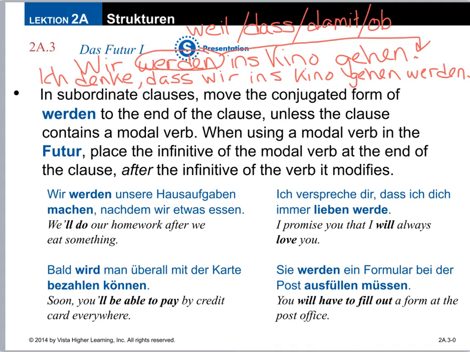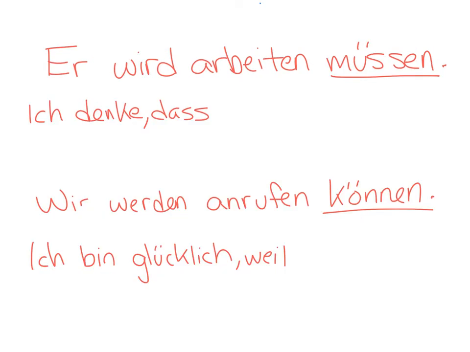However, if there's a modal verb in the sentence, that's when things get a little bit funky. So when the sentence includes a modal verb, your normal sentence is still going to have the subject and the verb first. Wird, ich werde, du wirst, wir werden.